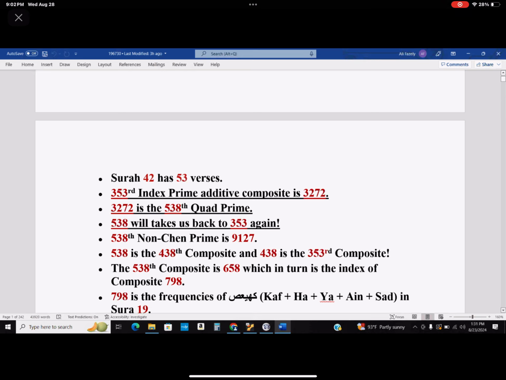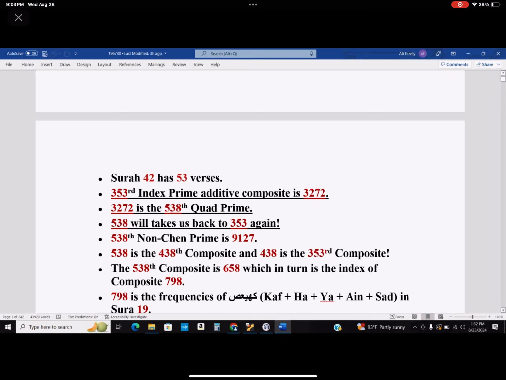Way back in 1974, and some of us witnessed all of this in the 1980s, Rashad was bringing all of these things up, all these sums and everything, and he counted Kaf, Ha, Ya, and Sad in chapter 19. It became 798, and it was divisible by 19. Today, we'll know why it is 798.